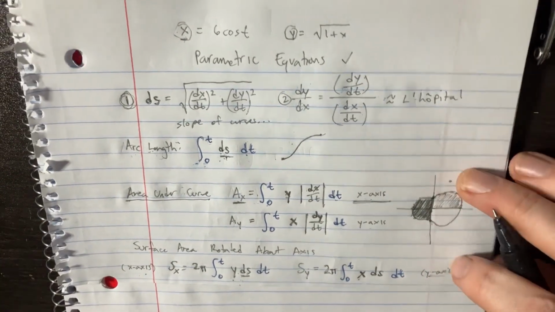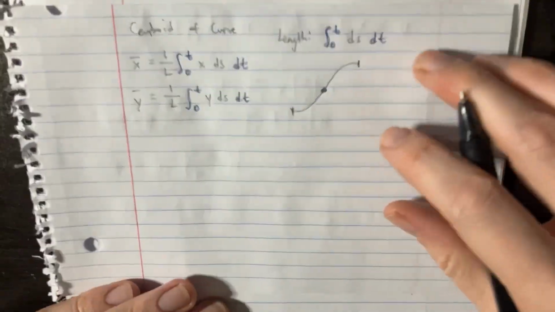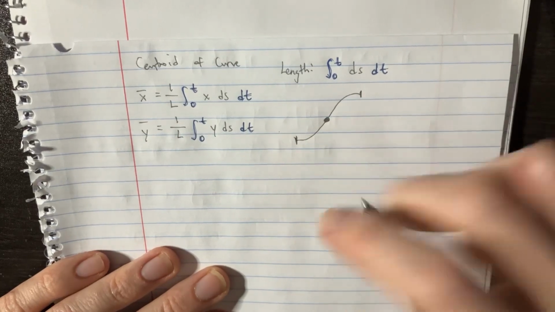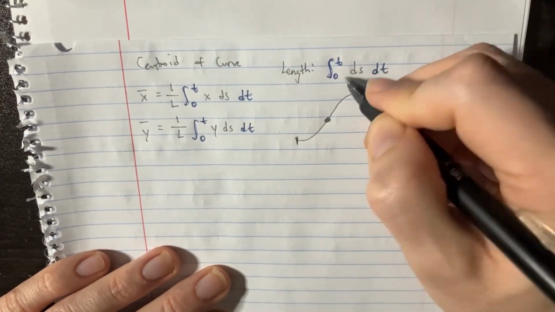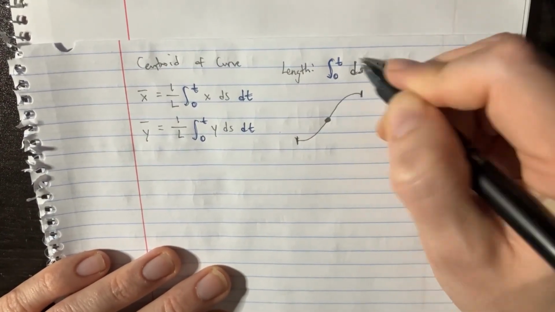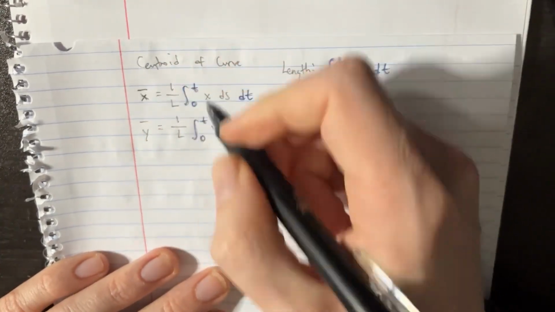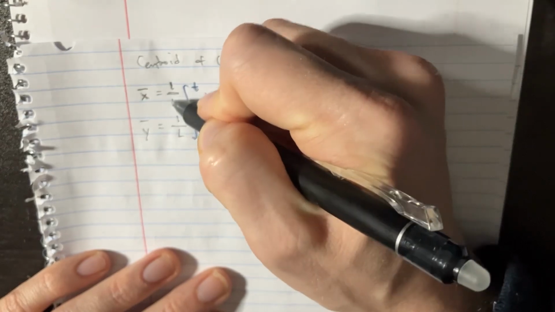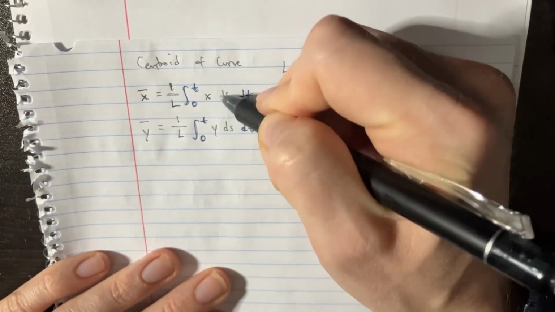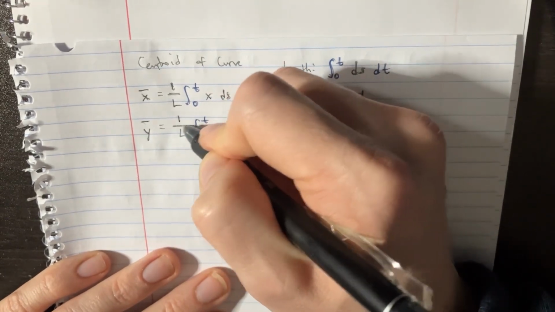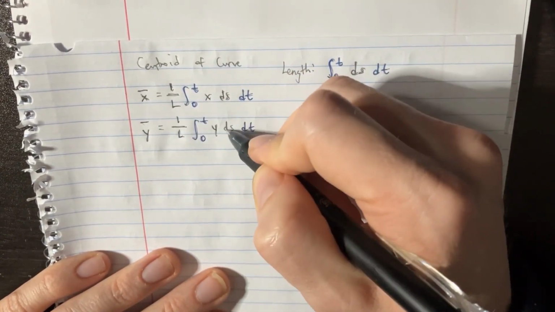And then let's just say you want to do, probably the hardest thing that we need to do, find the centroid of a curve, I guess. So first you need to find the length. Once you've done that by using your ds, integrating that over t, then you can plug this into x bar. That would be 1 over L, and then it's just x ds dt, and then for the y bar, it's literally just y ds dt.